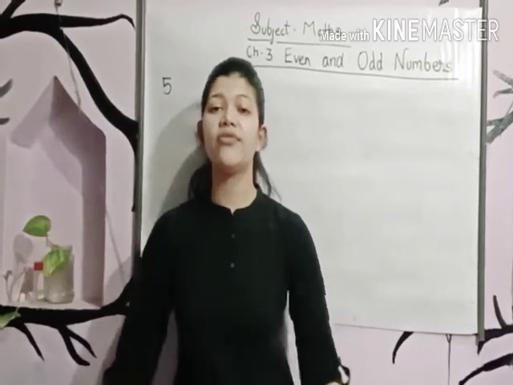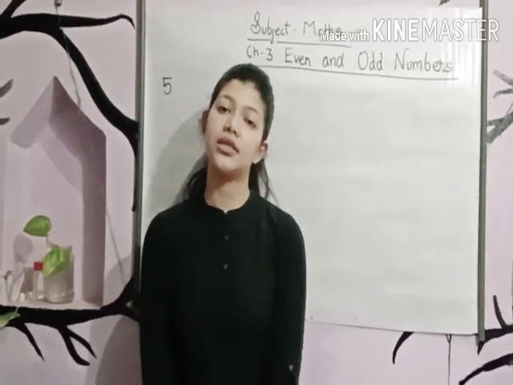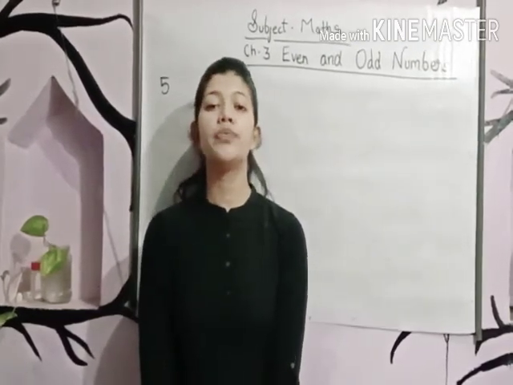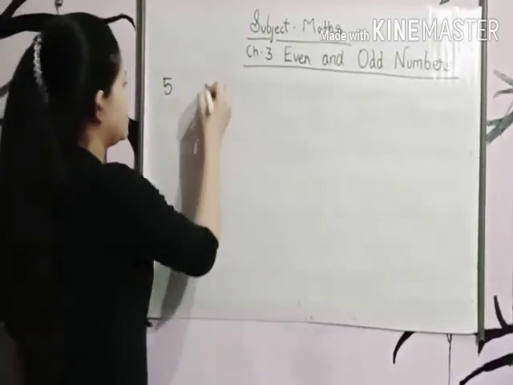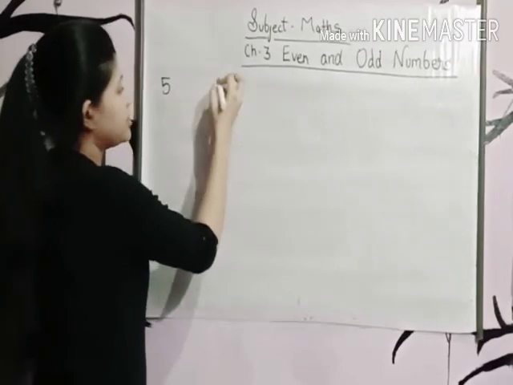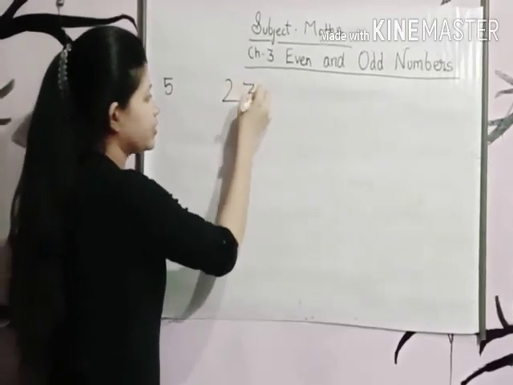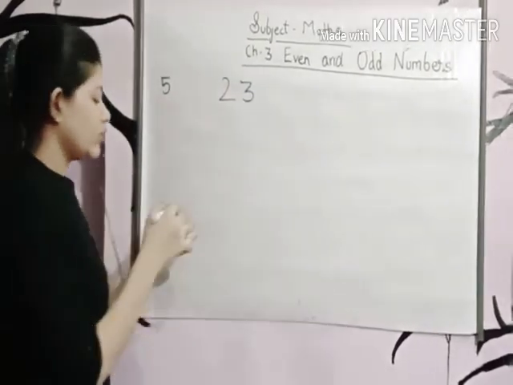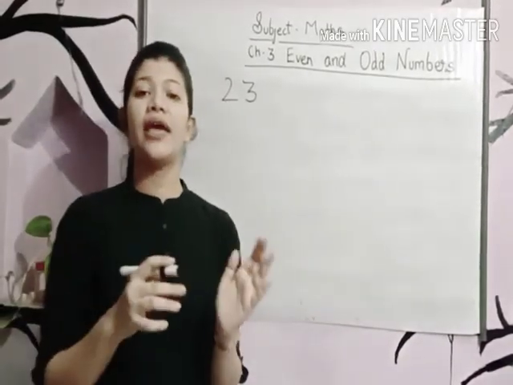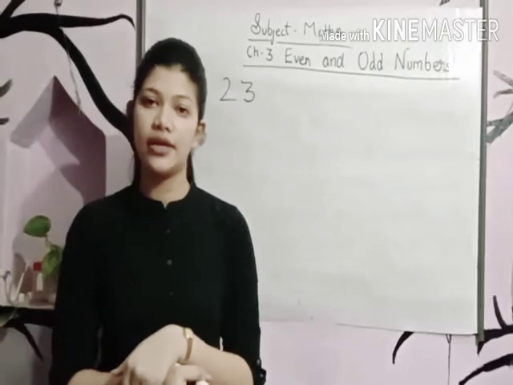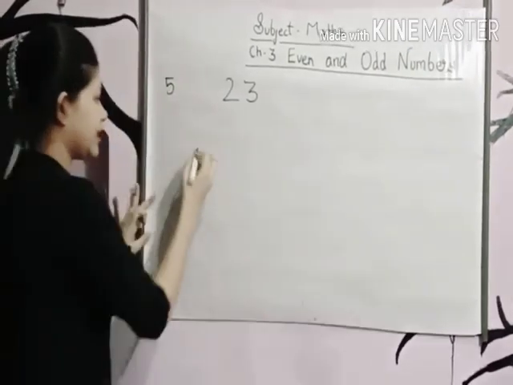You have to make 15 sets of 2s. 2s means groups of 2s. How many pens does Shivani have? 23. Now she has to make 15 pairs.